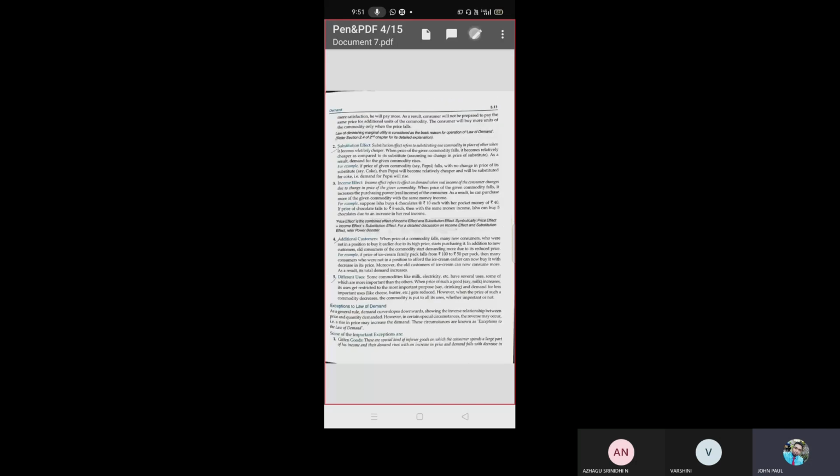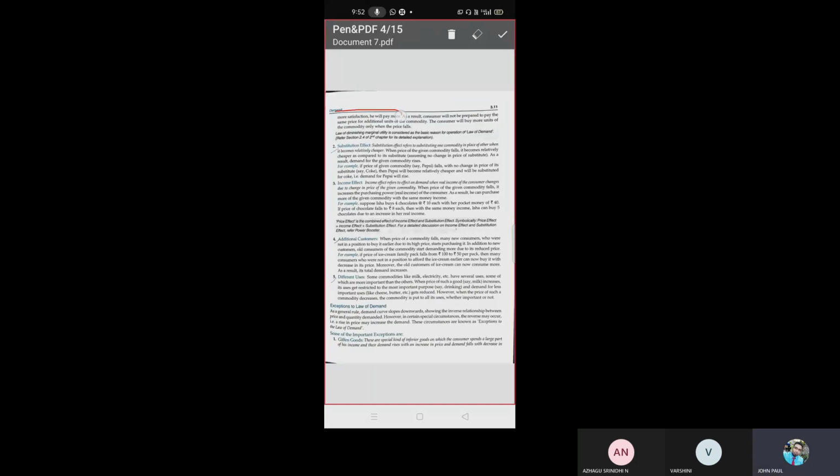Demand for a commodity depends on satisfaction. Yes or no? Only if we are satisfied with that product will we buy. For example, only if we are satisfied with a Samsung mobile phone will we go for it, or else we will not buy. If the consumer gets more satisfaction, he will pay more.